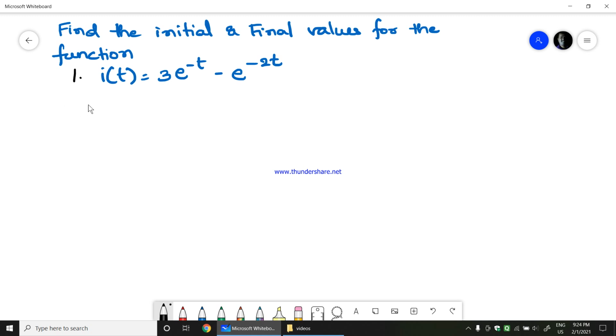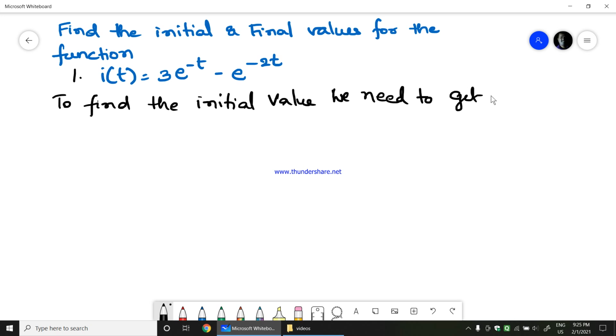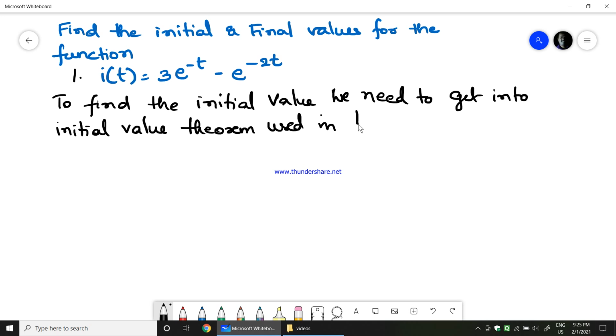To find the initial value, we need to go with the initial value theorem, which is used in Laplace transform.